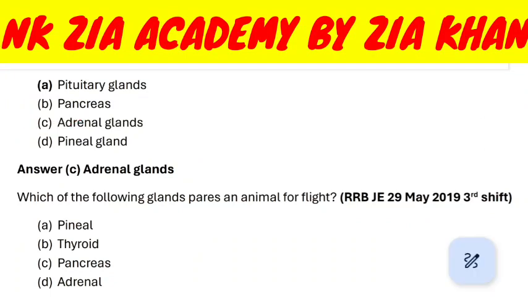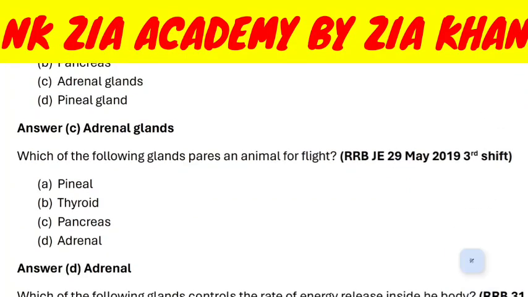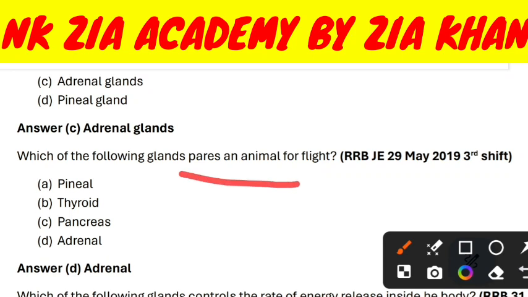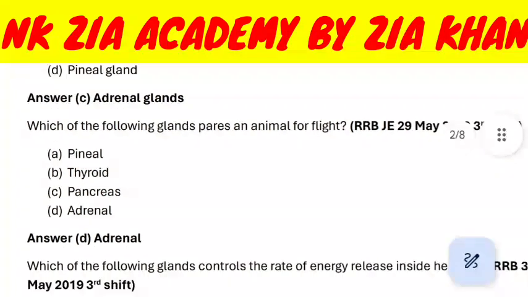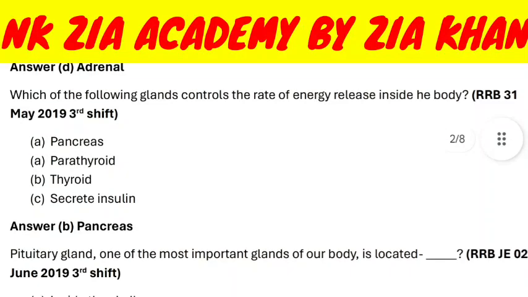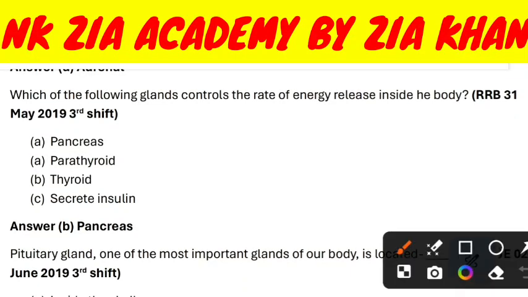Adrenal gland. Which of the following glands prepares animals for flight? Pineal, thyroid, pancreas, adrenal. Answer is adrenal. Which of the following glands controls the rate of energy released inside the body?